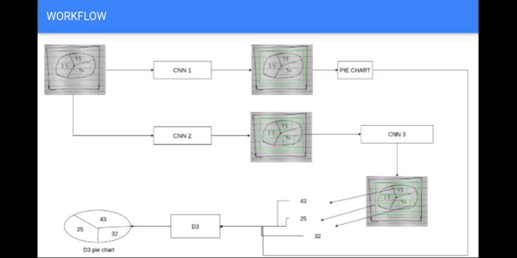That is again fed to the third CNN, which extracts the data from the localized boxes from the second CNN and converts those handwritten patterns into numerical digital digits. Now the output obtained from the first CNN and the third CNN is fed to the D3 API, which provides us the D3 pie chart that can be downloaded as well as fit into the HTML page.